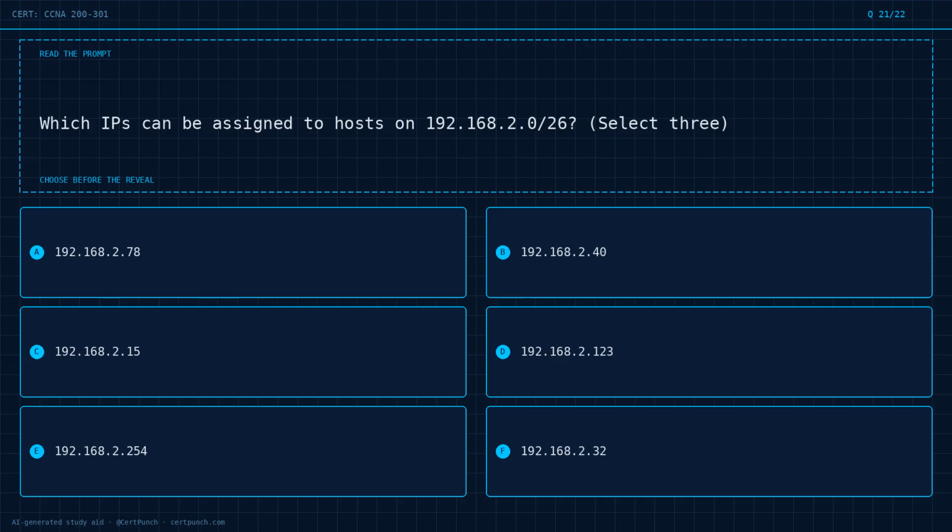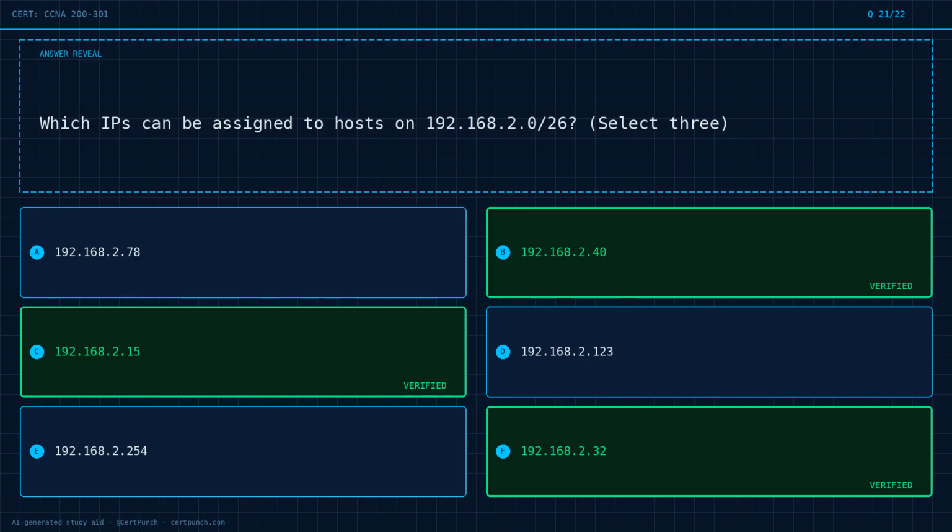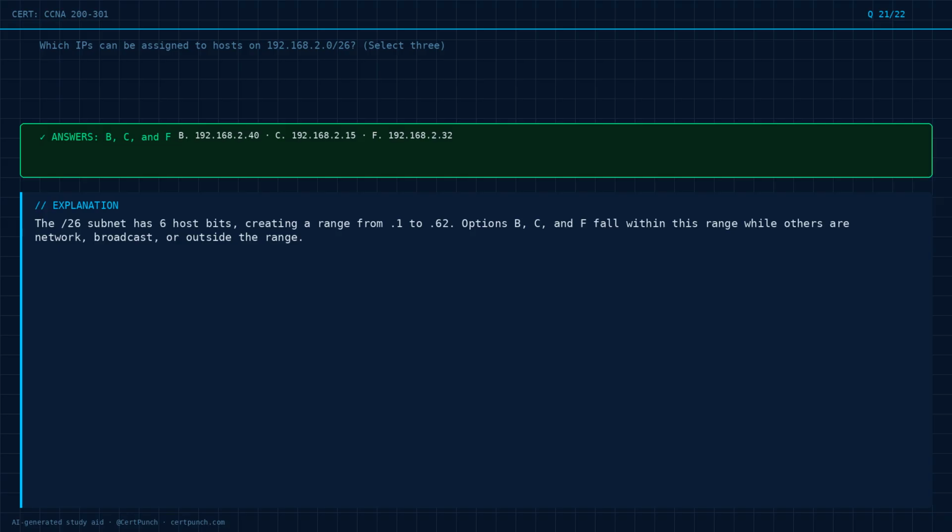Choose the best answer before the reveal. Commit to it now. The correct answers are options B, C, and F. Exam logic. The /26 subnet has 6 host bits, creating a range from 0.1 to 0.62. Options B, C, and F fall within this range, while others are network, broadcast, or outside the range.